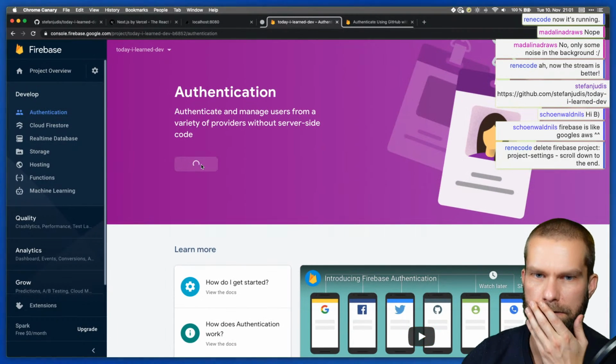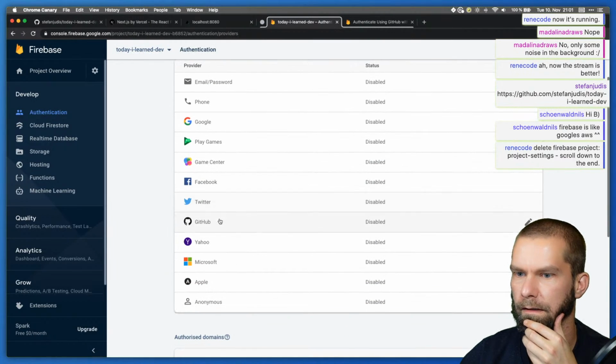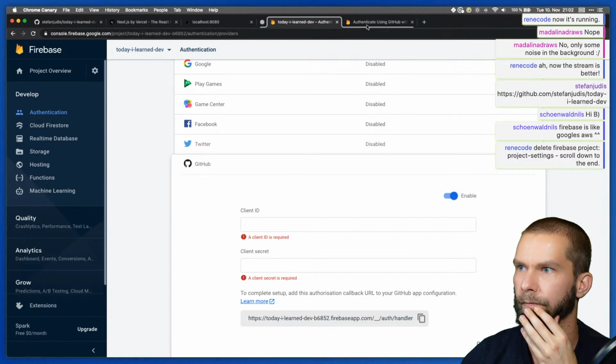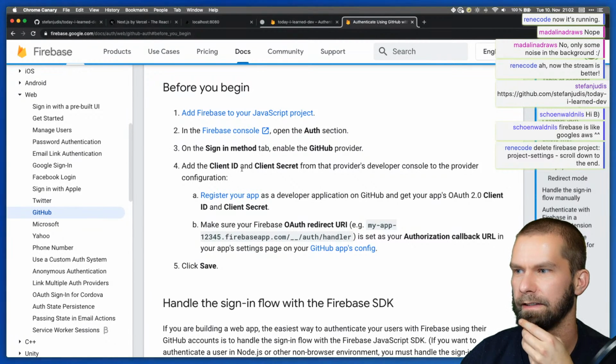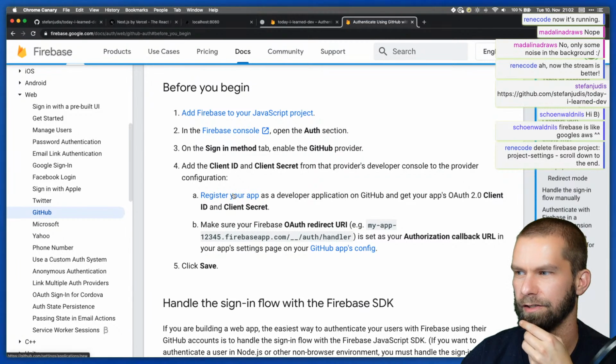Get started. GitHub, enable. Add your client ID and client secret from that provider's developers console. Register your app as a developer application on GitHub.